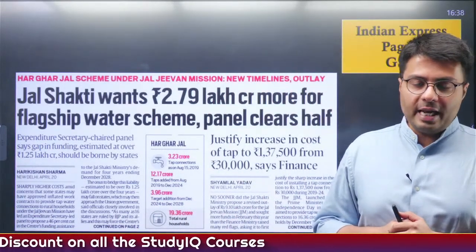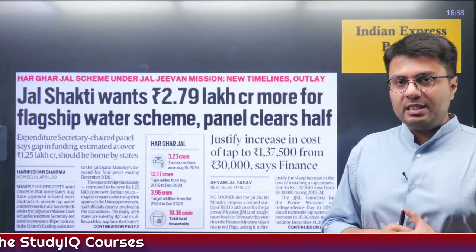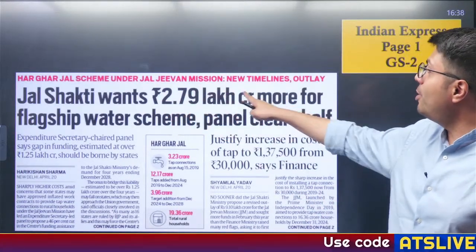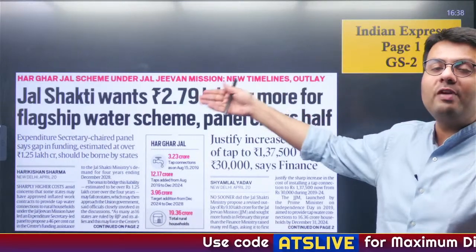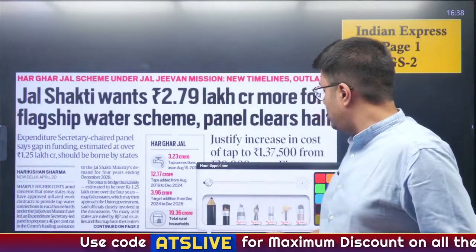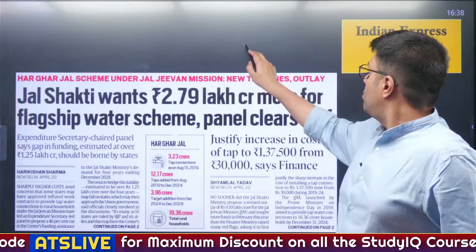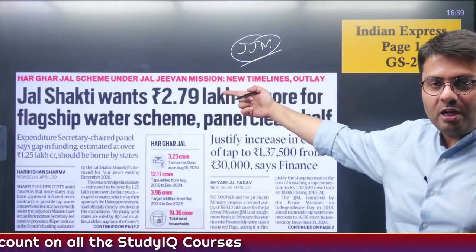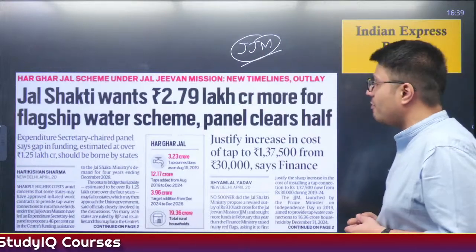Now, let us move to the next article. This also appeared in yesterday's newspaper, and it talks about how the Jal Shakti Ministry wants an additional 2.9 lakh crore rupees for its flagship water scheme, that is Jal Jeevan Mission. Now, the panel which is responsible for clearing whether or not to give the additional amount has actually cleared only half the amount of money.